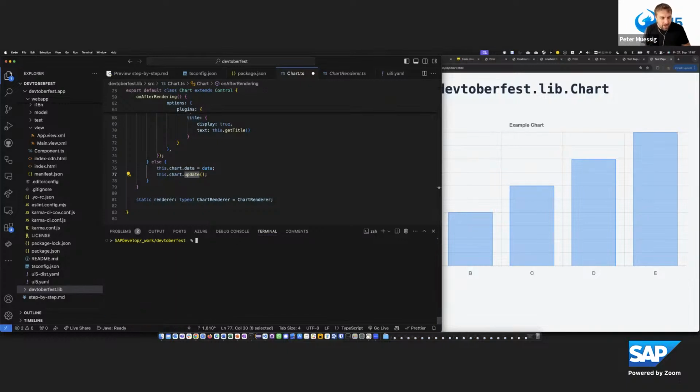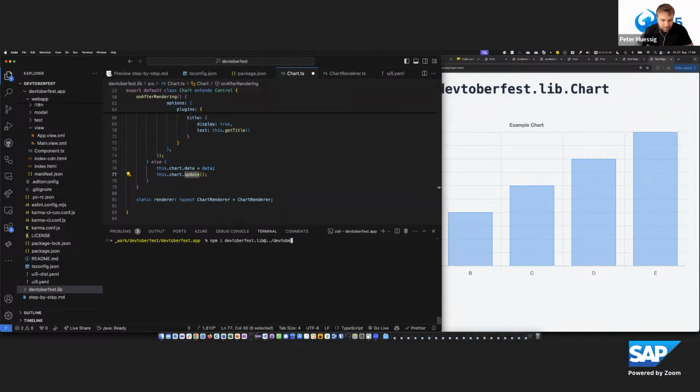Important if you now want to connect a library and an application, for testing in this case with the TypeScript project, is that you need to have a dependency. For sure, you can also simulate that by bringing paths together. But a very easy way for local development is to add a dependency to this library project. And here I specify the devtoberfest.lib, and I take it from the local folder devtoberfest.lib.